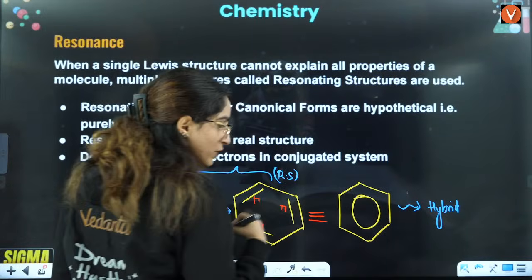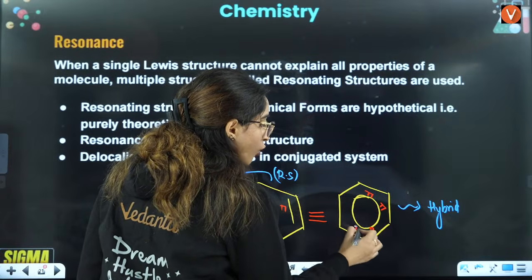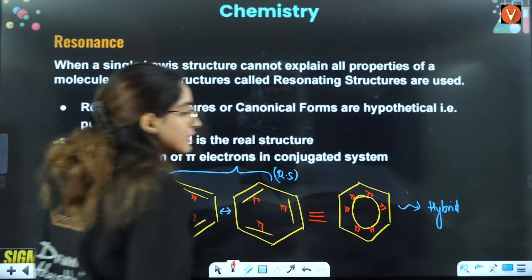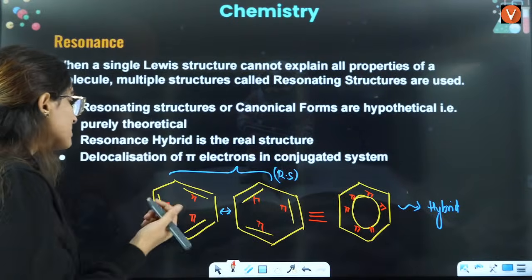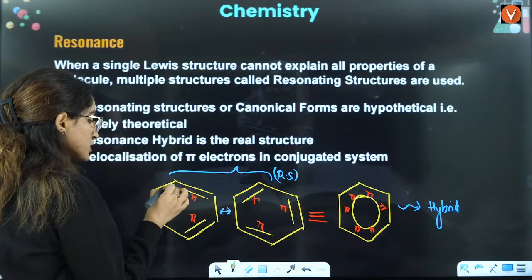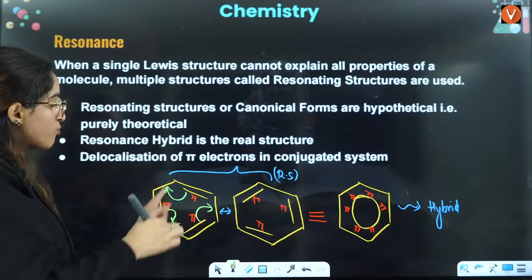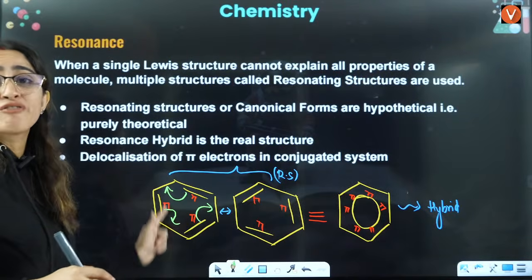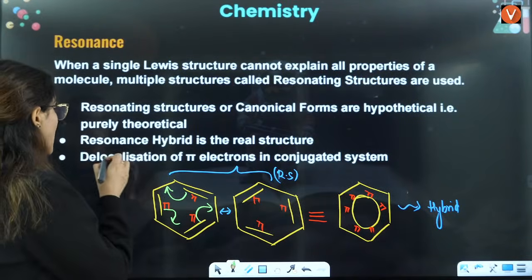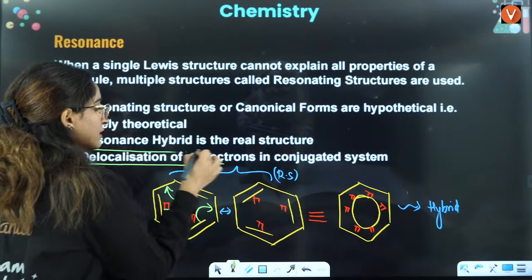In reality, we say that pi bonds are all over here, right? That means pi bonds are delocalizing from this point to this point, this to this, this to this. They are just moving here and there. They are shifting here and there. That is called delocalization of pi electrons, right?